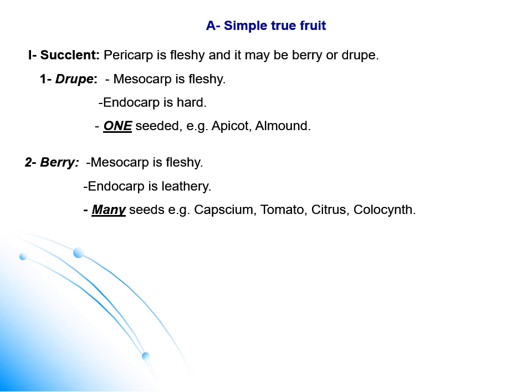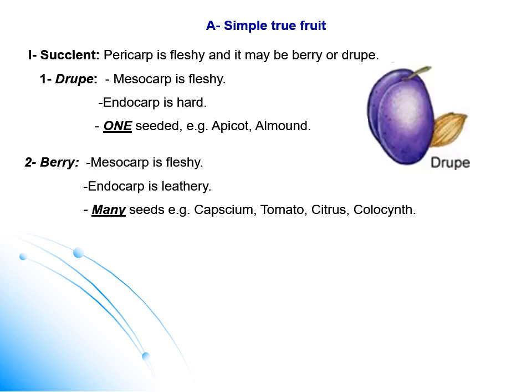For the simple fruit, we have different types according to the nature of the pericarp. First, we have the succulent simple true fruit, where the pericarp is fleshy, which may be berry or drupe. Drupe and berry are subtypes of the succulent simple true fruit.